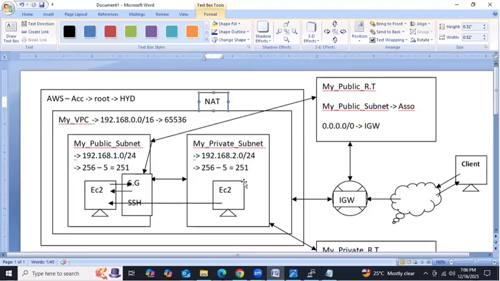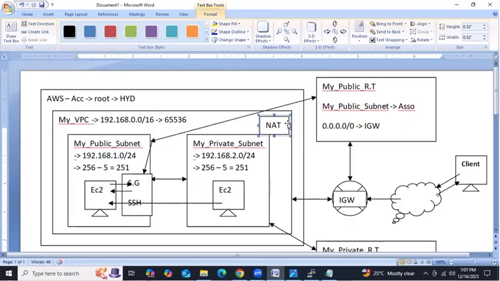With the help of the NAT gateway, we are allowing the internet into the private subnet. We are not allowing the internet with the help of IGW. If you allow the internet with the help of IGW, anybody can access this one. But our intention is that only a few restricted people need to access the private subnet, and the private subnet should have the internet. By default, the private subnet doesn't have the internet. If you need to allow the internet into the private subnet, we are going to use a service called NAT gateway, NGW you can say.